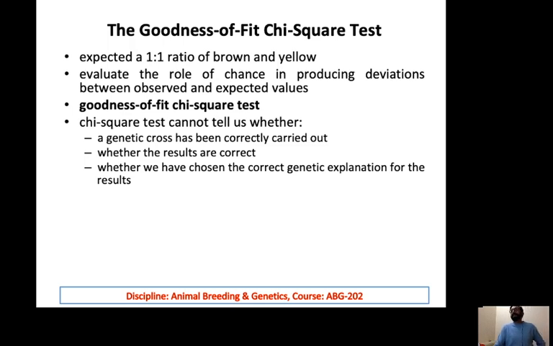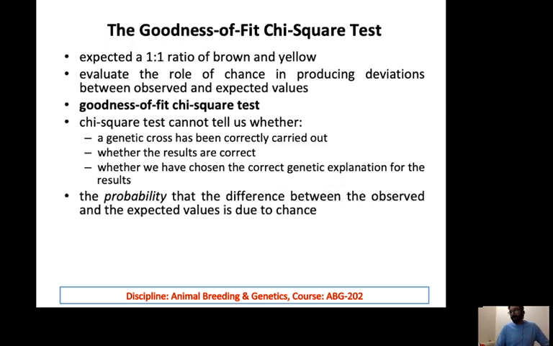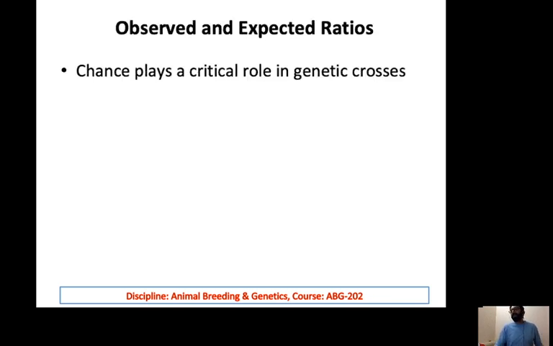So the chi-square test cannot evaluate that, but at least it can let us know whether the difference is a genetic one or some other factors are involved. Or even if it is a genetic one, whether they are following that law or not, for example, whether you are following Mendel's law or not. It gives the probability that the difference between the observed and expected value is due to chance, and this is what we calculate in the chi-square test.